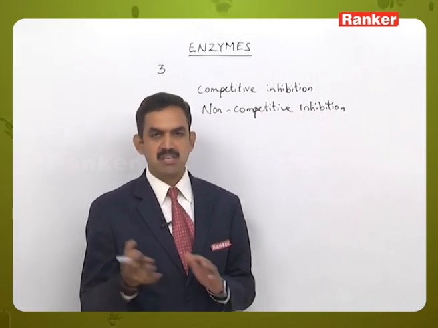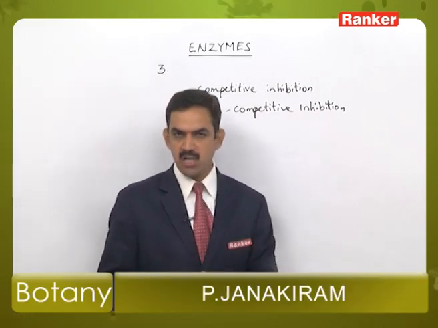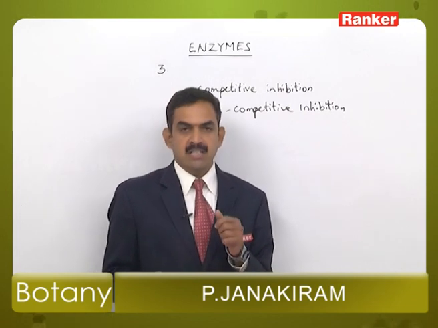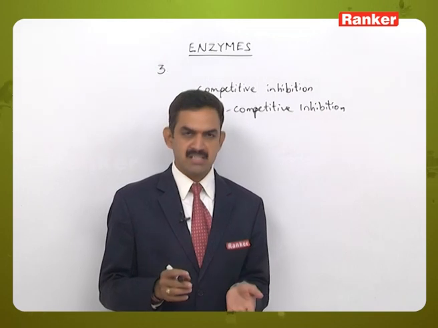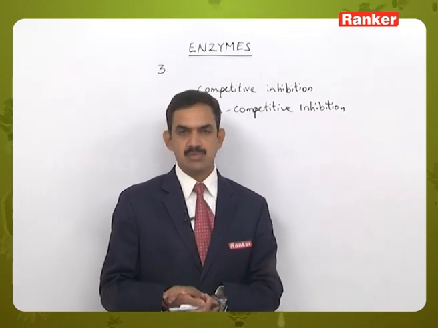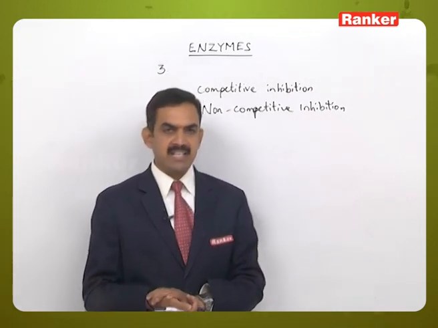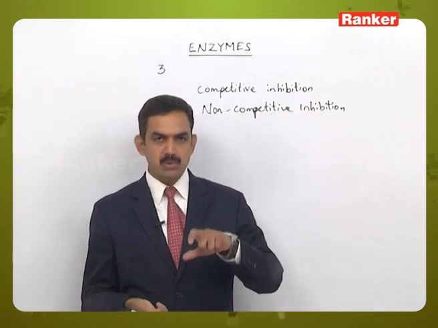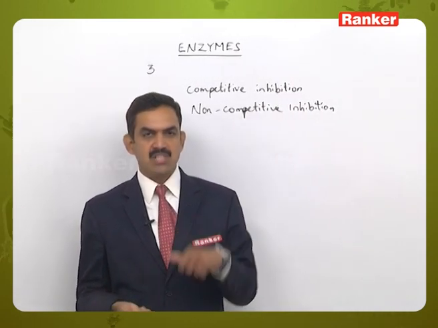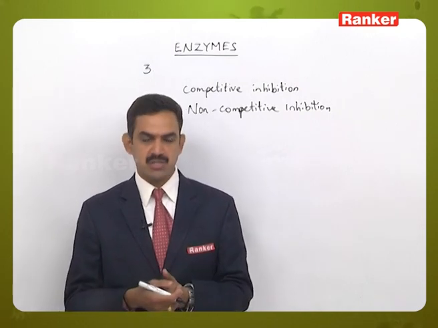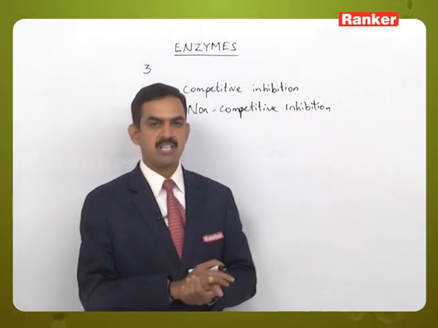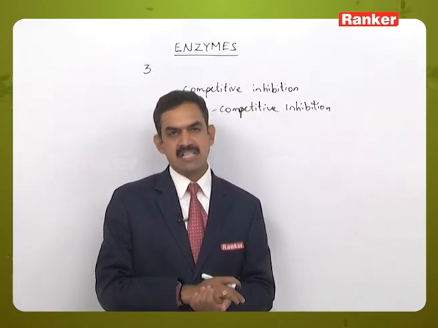But the non-competitive inhibitor will fit into any part of the enzyme other than the active site, and whenever it attaches to any other part, it induces the enzyme such that the shape and structure of the active site are changed. That is how non-competitive inhibitors inhibit the enzyme action.